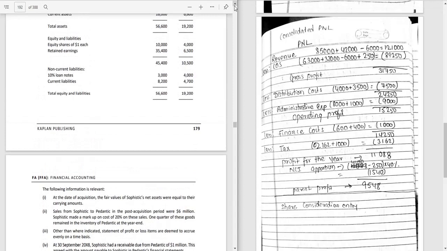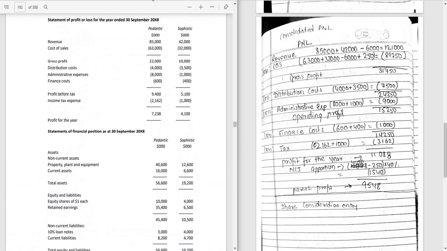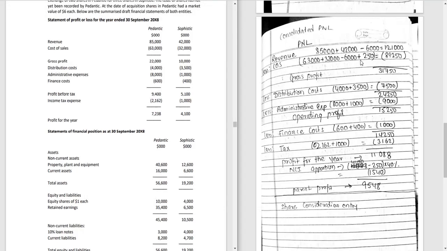So cost of sales, it's 63,000 plus 32,000, and minus 6,000 intra transactions and plus 250, that is our PURP we have calculated earlier. So we will get 89,250, and when we subtract this from the revenue, we will get our gross profit, that is the 31,750. Similarly, we will add distribution cost, that is 4,000 plus 3,500, and we will subtract this